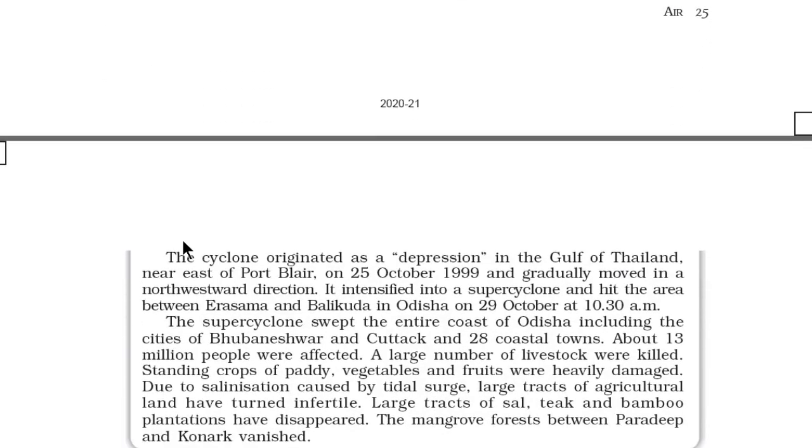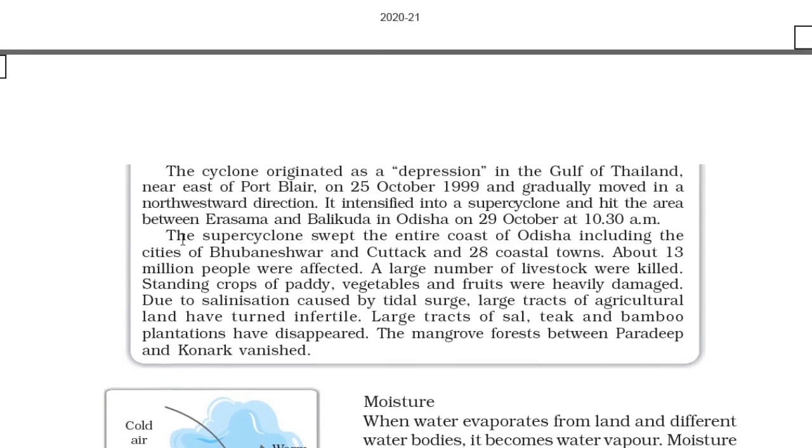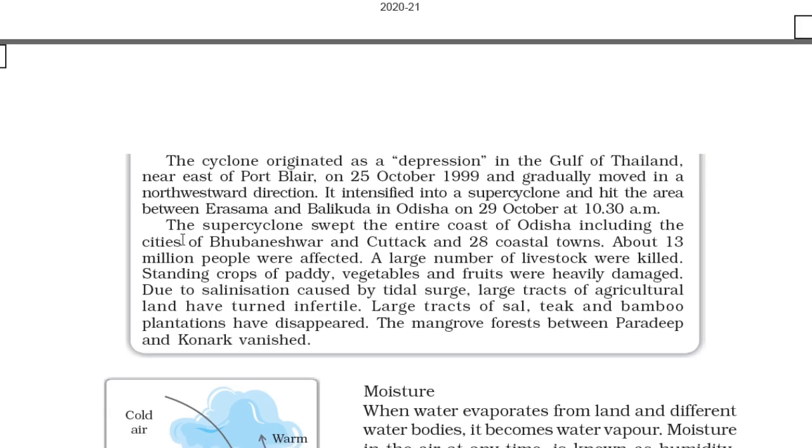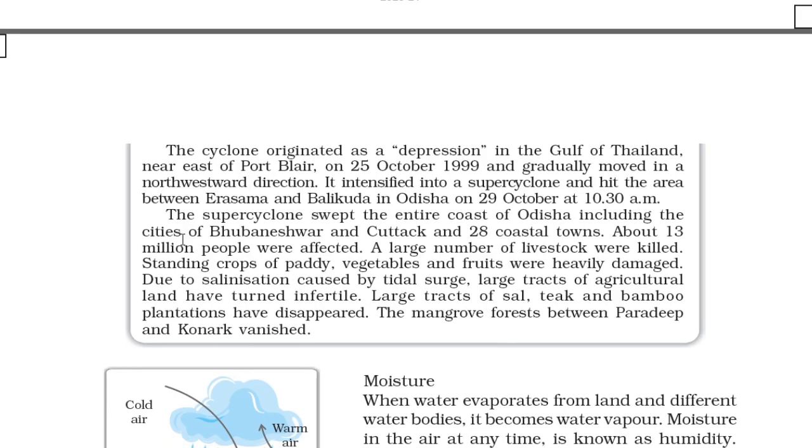The cyclone originated as a depression in the Gulf of Thailand, east of Port Blair, on 25th October 1999 and gradually moved in the northwestern direction. It intensified into a super cyclone and hit the area between Erasama and Balikuda in Odisha on 29th October at 10:30 am. The super cyclone swept the entire coast of Odisha, including the cities of Bhubaneswar and Cuttack, and 28 coastal towns. About 13 million people were affected.